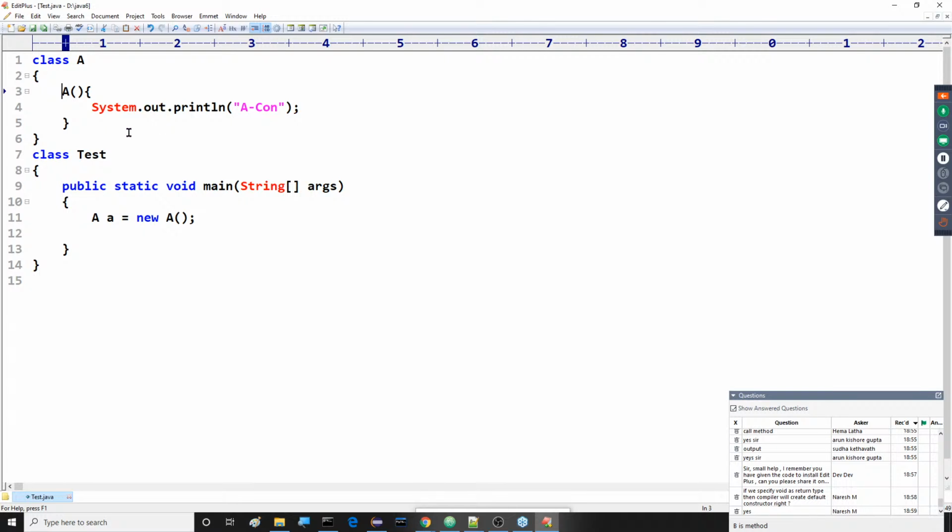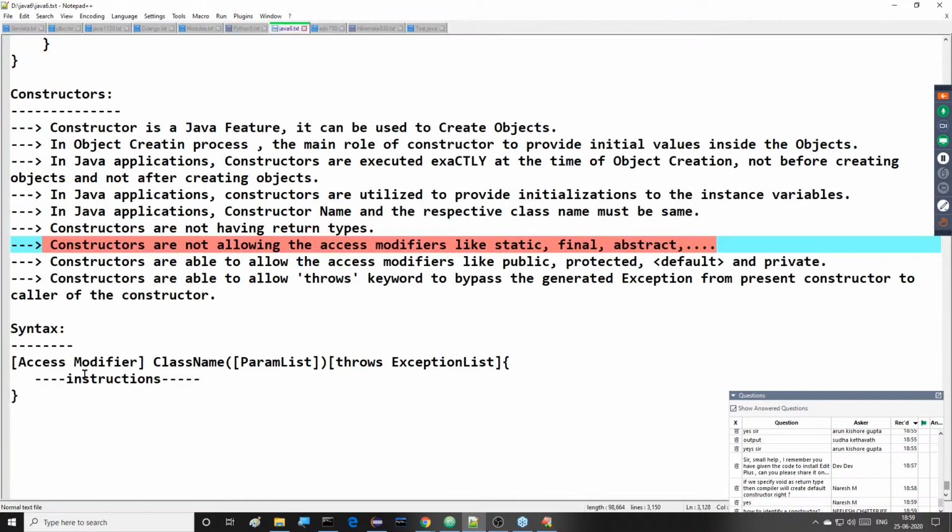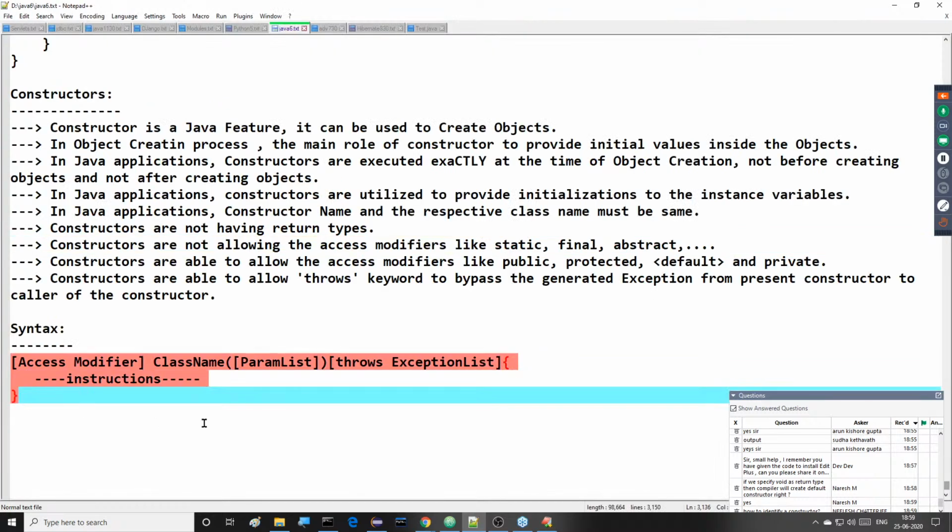Right. Next one. After completion of this, observe this clearly. How to identify a constructor? Syntax is available as per the prescribed syntax. Constructors are identified only by syntax. A separate syntax is available for constructors. If you follow that, the compiler and JVM will recognize them as normal constructors.